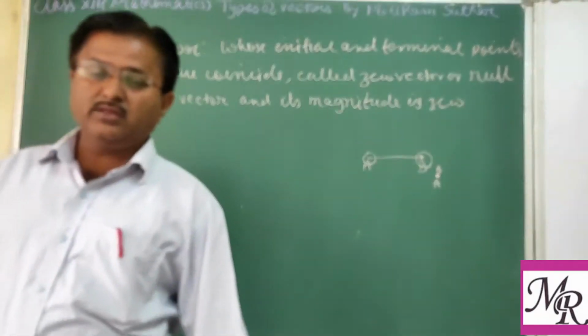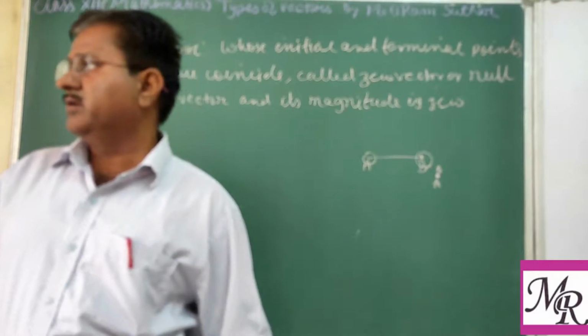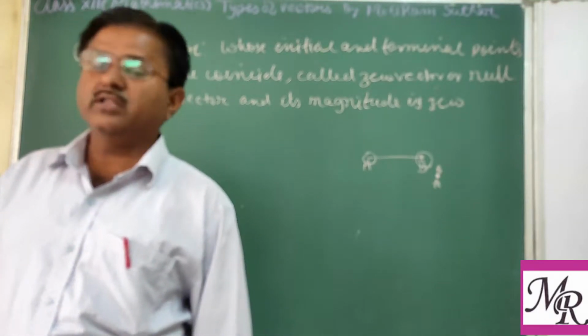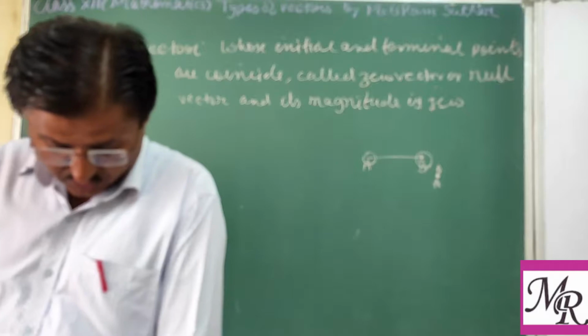Magnitude means length or any quantity which represents this vector, and that should be 0.